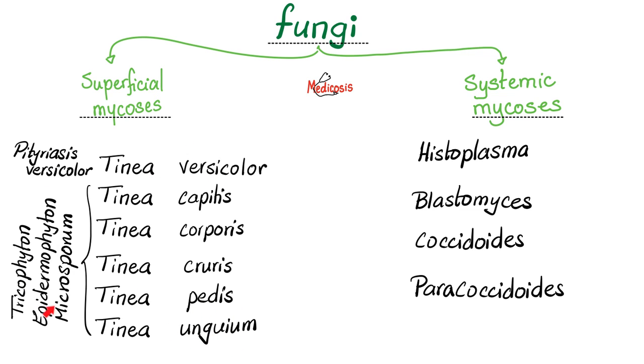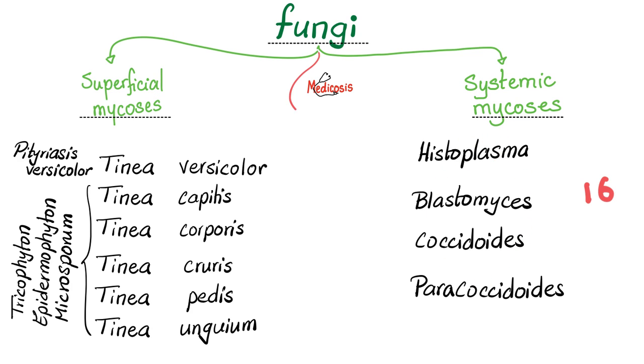How about the names of the fungi themselves? Tinea versicolor is caused by Pityriasis versicolor, that's the name of the organism or the fungus, whereas the other tinea are caused by this group of fungi, the trichophyton, the epidermophyton, and the microsporum. Next, we have systemic mycoses, such as histoplasma, which causes histoplasmosis, blastomyces, which cause blastomycosis, coccidioides, which causes coccidioidomycosis, and paracoccidioides, which cause, you guessed it, paracoccidioidomycosis. We talked about all of these guys in lecture number 16.